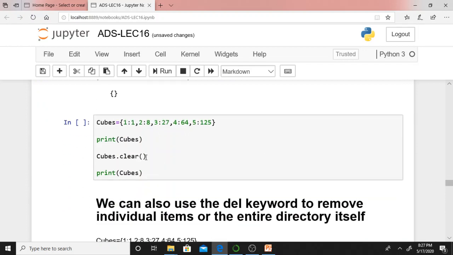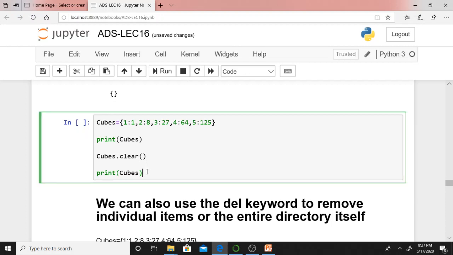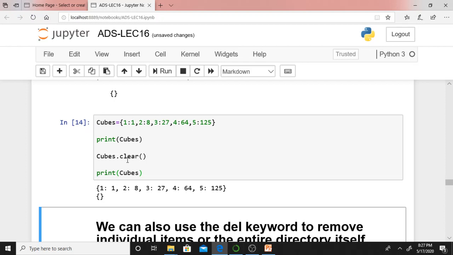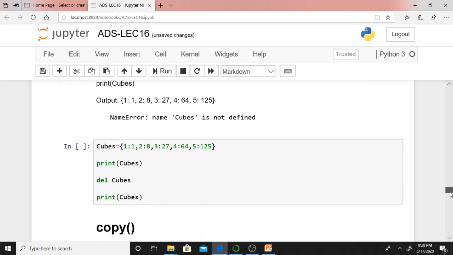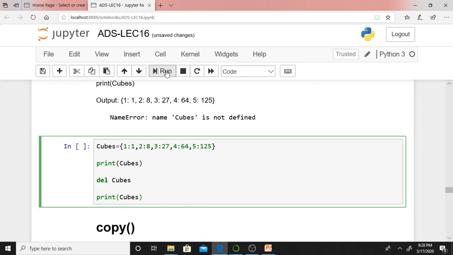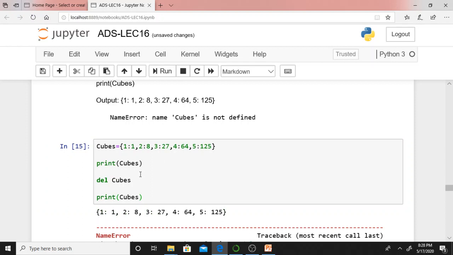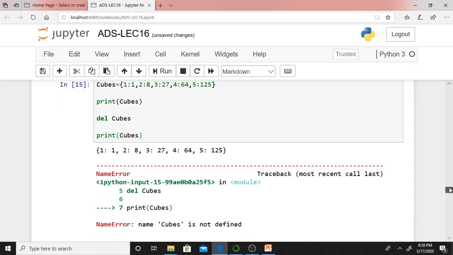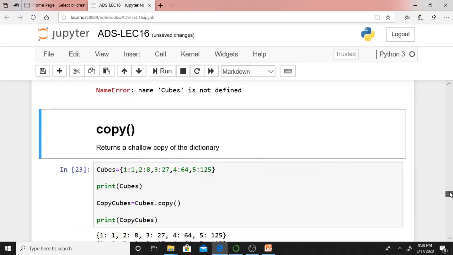Now cubes dot clear means all elements will be removed, but if you display print cubes, an empty dictionary will get displayed. Just see, an empty dictionary is displayed. With the help of del also I can remove the entire dictionary. Print cubes will display it. Del cubes means the entire dictionary is removed. If you try to display it, it will give a name error, because there is no such dictionary. That particular dictionary is deleted.